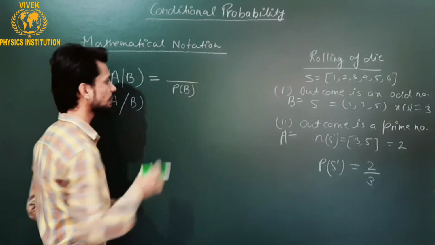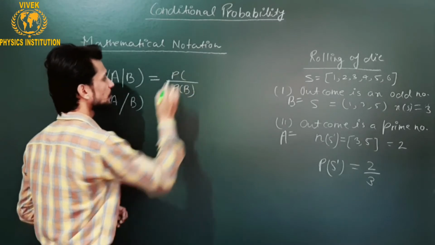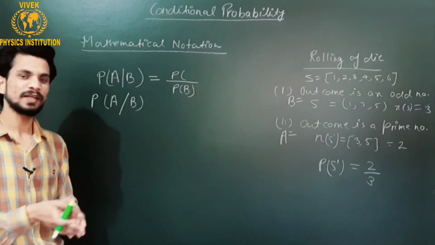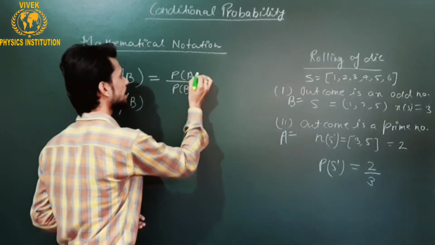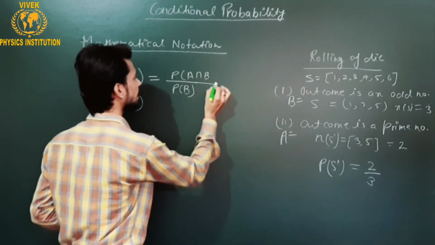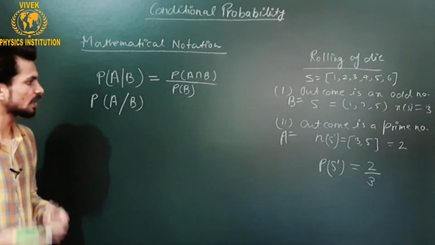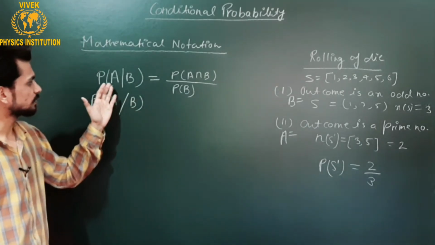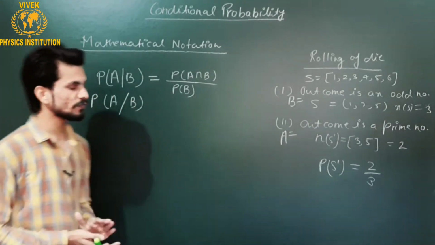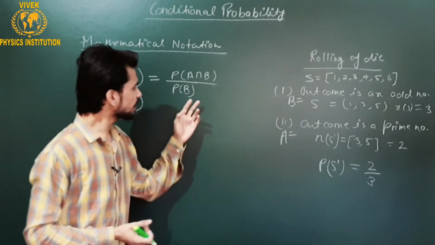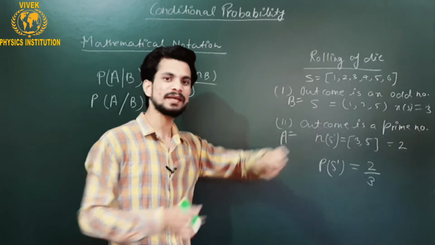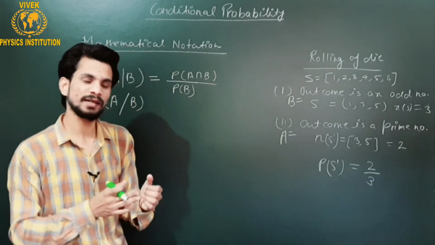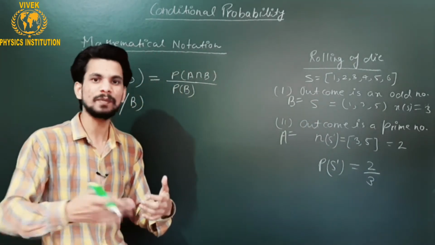And in the numerator you have to put the probability of that particular event in which both the events are common. This is A intersection B. This is the mathematical notation of the conditional probability of the occurrence of A under condition B, in which you can see here, as the event B has already happened, it means that it has a non-zero probability.